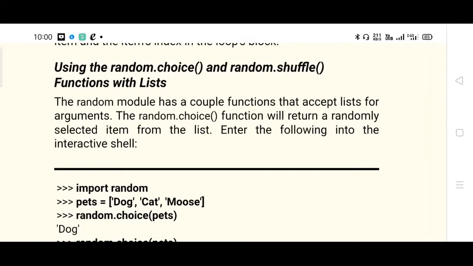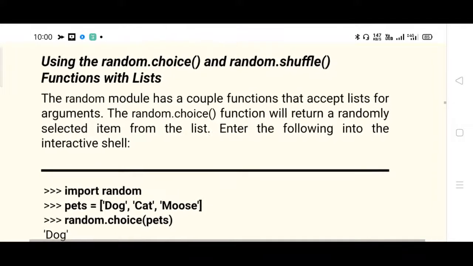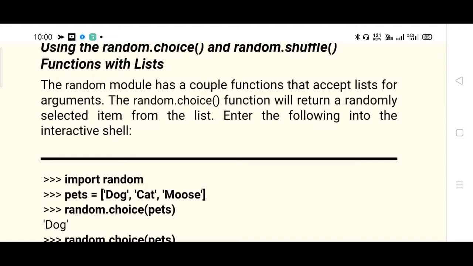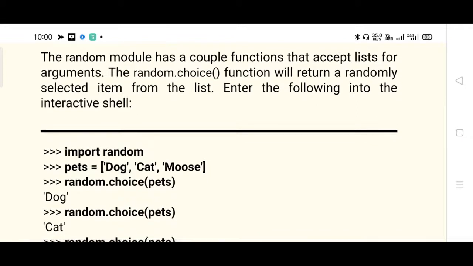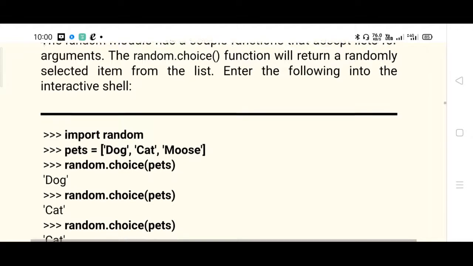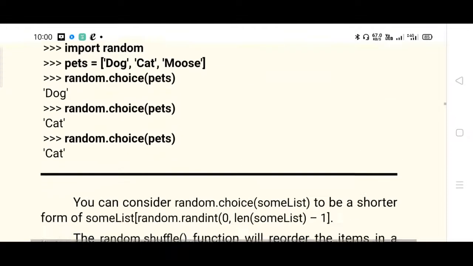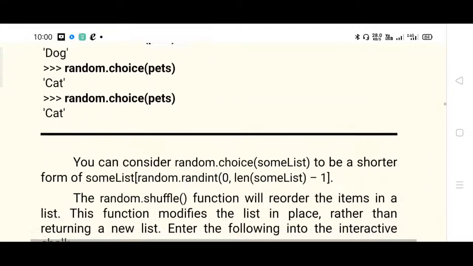Random choice and random shuffle functions are also available. Let us see how to use them. For that, you have to import the random package. So import random is to be used at the beginning. Then pets is a collection with three values: dog, cat, and mouse. It's a list, right? So random.choice of pets, any of the values will be accessed randomly. So dog is accessed, cat is accessed, again cat is accessed. This is how we can use the random function.